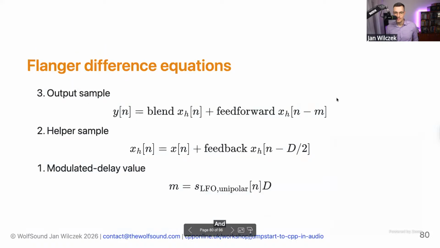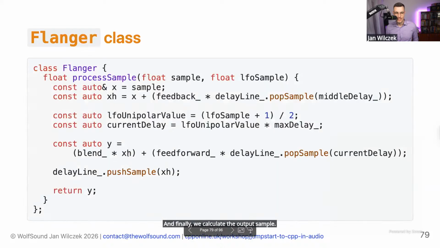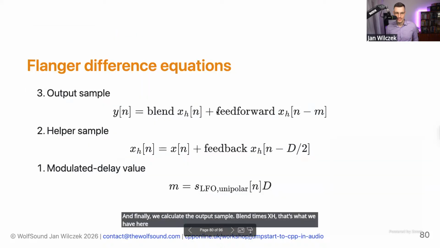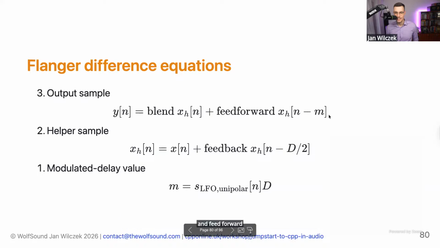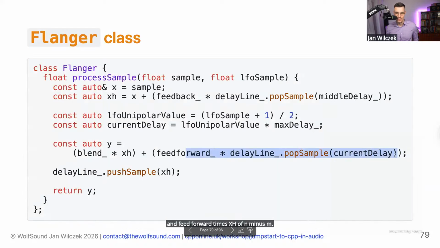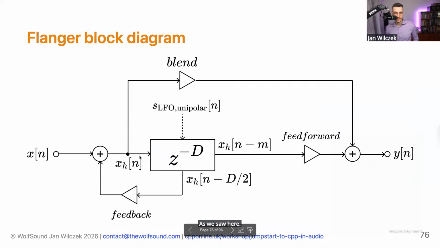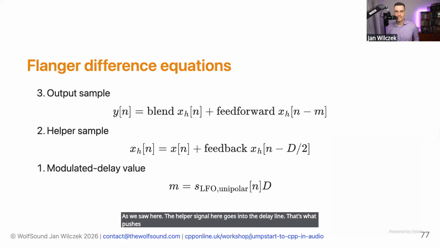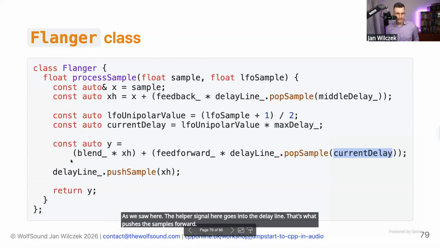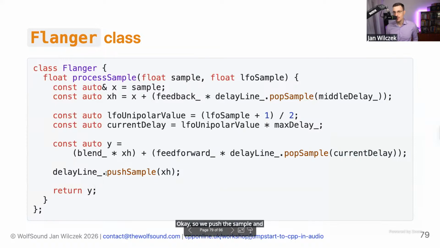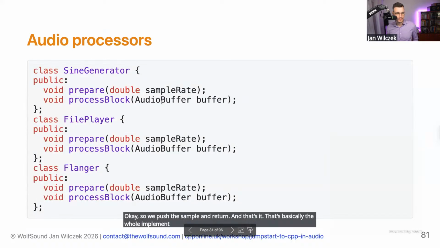And finally, we calculate the output sample. Blend times xh, that's what we have here. And feed forward times xh of n minus m. And that's where we use the current delay value to pop the sample. Before we return the output sample, we need to update the delay line. We need to push, as we saw here, the helper signal into the delay line. That's what pushes the samples forward. Okay? So we push the sample and return. And that's it. That's basically the whole implementation.